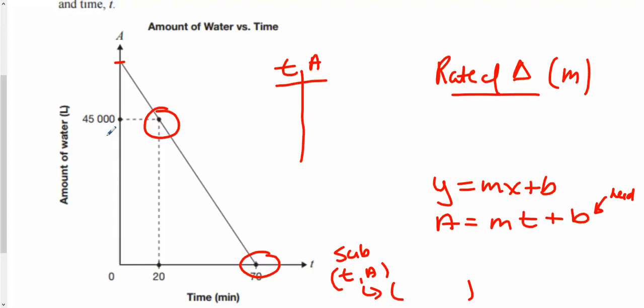Well, the rate of change is the one you're going to find out first. You have 2 points here. So again, this is independent. This is my x, this is my y usually. So usually I go x, y. But now I'm going to go t and a here. So t goes here and big A goes there, okay, for amount of water.